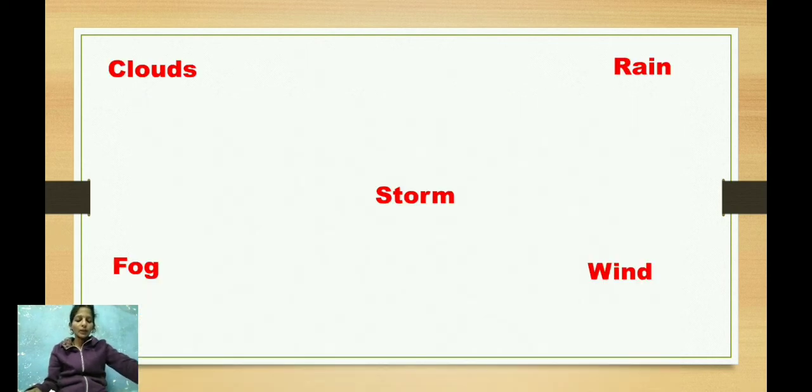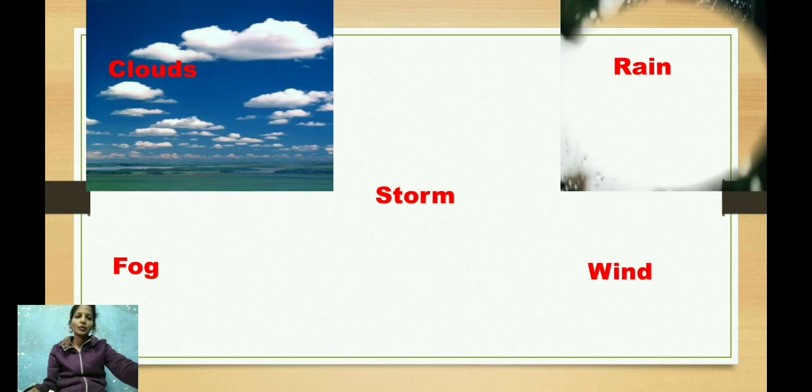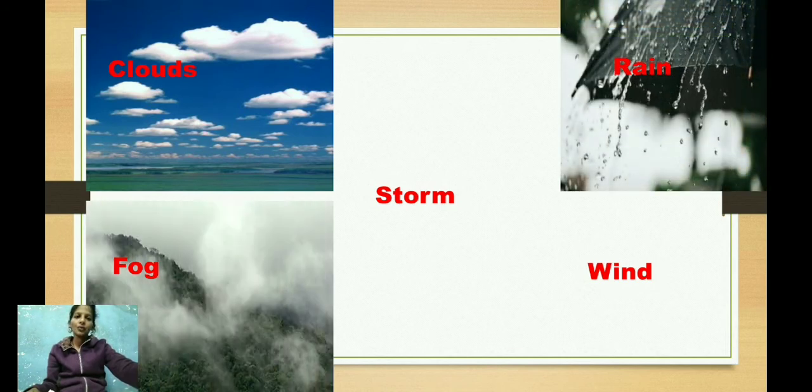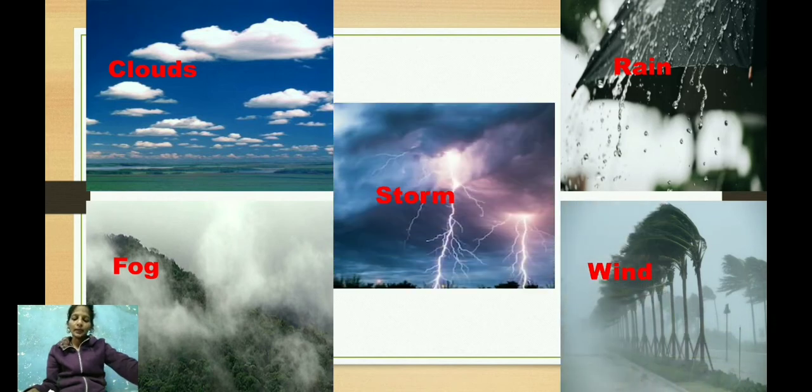All the water vapor in the atmosphere is contained in the troposphere. That is why all weather related phenomena, means events such as formation of clouds, rain, fog, wind and storm, take place in the troposphere.